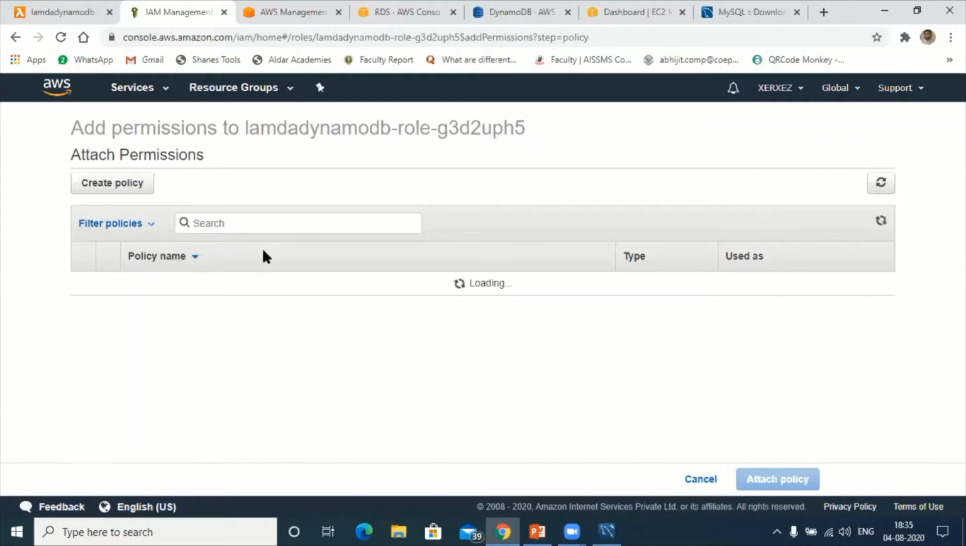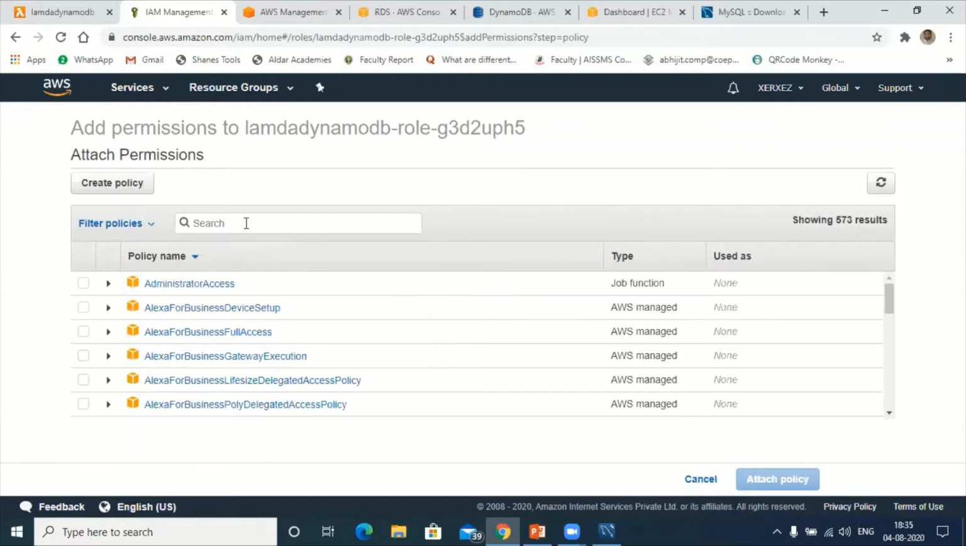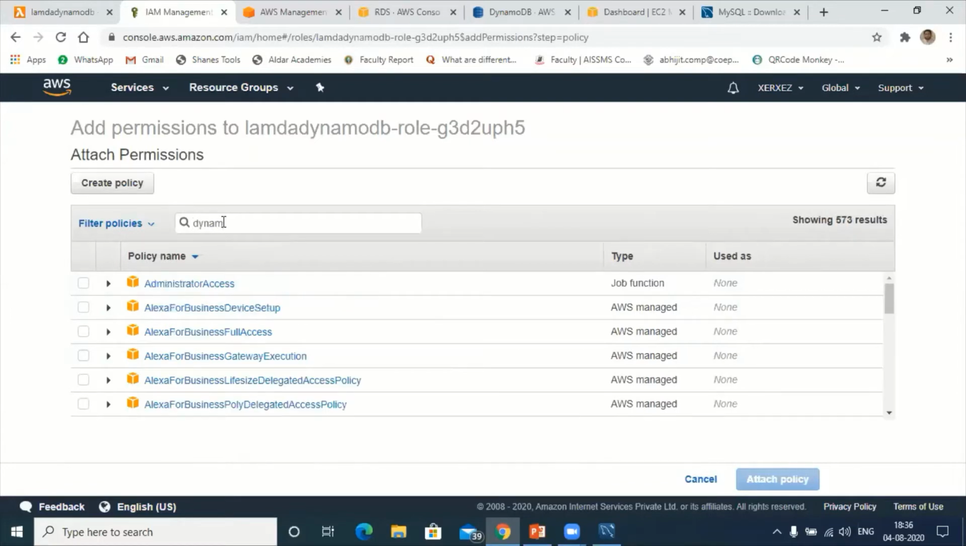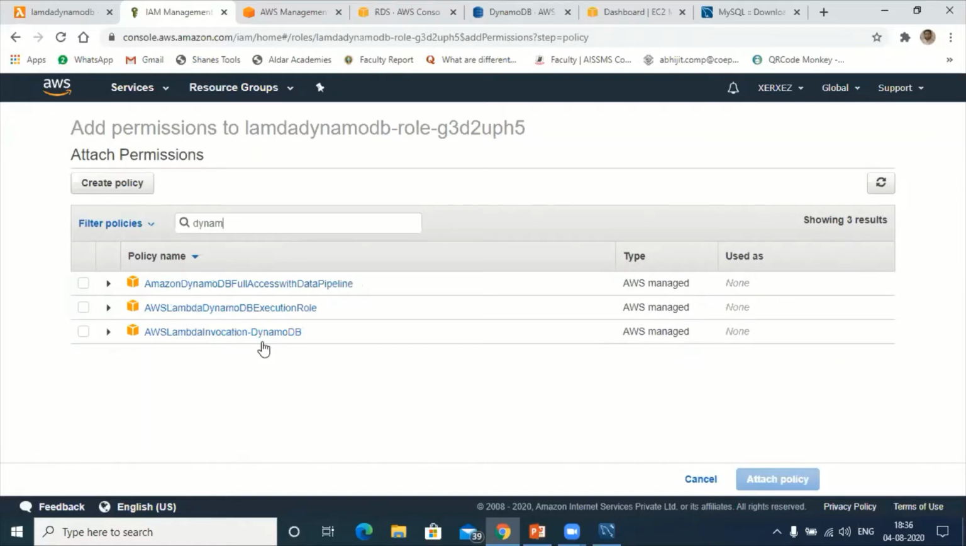We'll see whether it will execute or not. Attach policy. Here, write, just type write. Mobile analytics only, elastic file system. Okay, Dynamo, just type Dynamo. DynamoDB. Okay, DynamoDB full access with the data pipeline. Lambda DynamoDB execution. Let me check this.